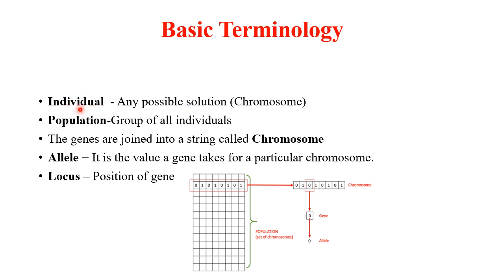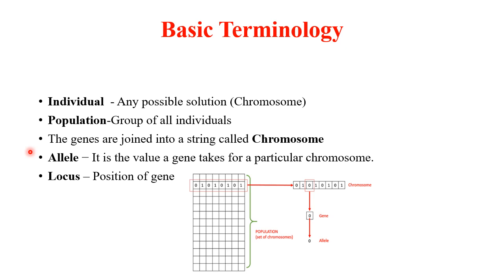An individual is otherwise known as a chromosome. Population means the group of all individuals. The genes are joined to form a string called a chromosome. Allele means a particular value of a gene. Locus means the position of a gene. For example, in the knapsack problem, a collection of items like 1, 2, 3 is an individual.